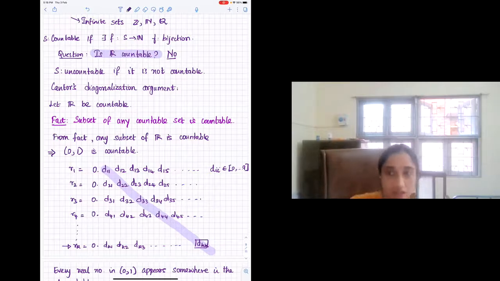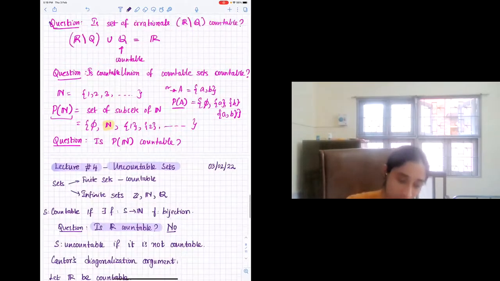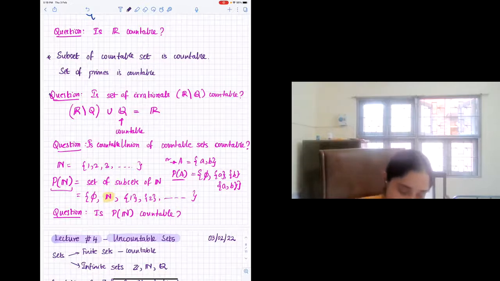Ma'am, can we prove the uncountability of R without using decimal representations? Okay. Yeah, probably something similar to what was hinted the other time, that you can write reals as Q union the set of irrationals. And then if you can prove the set of irrationals is uncountable, you know that if R is countable, then this has to be countable, right? So you can use that.